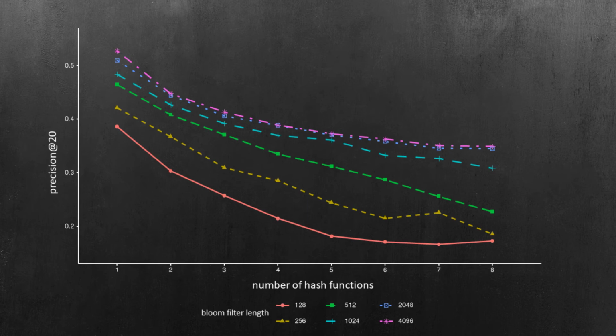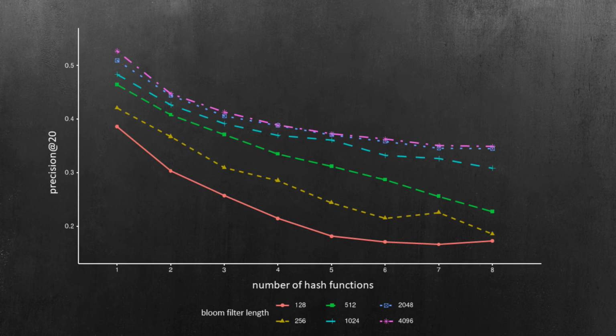For the Bloom filter, the length and the number of hash functions must be specified. Therefore, we plotted the mean precision at 20 with the number of hash functions on the x-axis and varying values for the length. The results generally indicate that a longer Bloom filter leads to more utility, and with more hash functions, the precision decreases. We obtained the highest precision with 1 hash function and a Bloom filter of length 4096, which corresponds to the length of the binary vector. Therefore, for our next experiment, we use these parameter values.